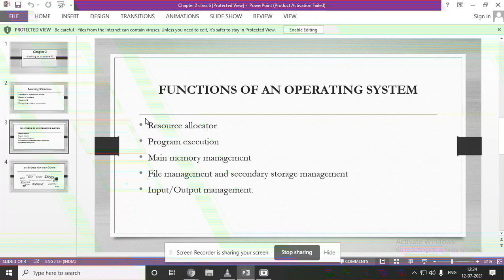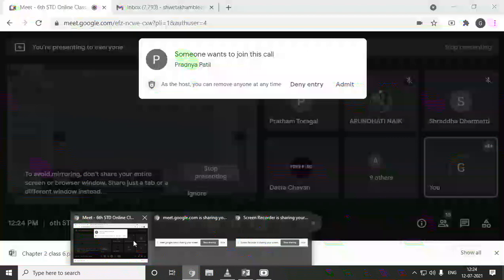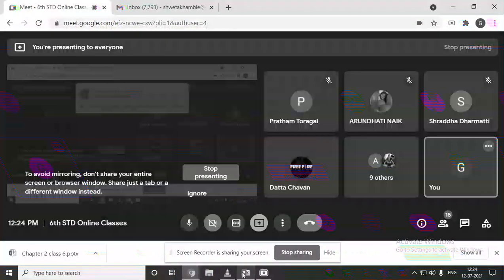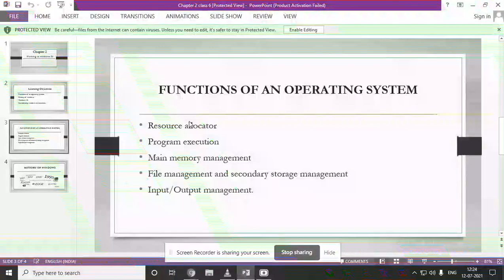We are storing the files in a computer, and all those things it will manage. So it works like a manager in a computer. That is your resource allocator. So you understood what you mean by resource allocator? Yes, ma'am. Any doubt you have in resource allocator?